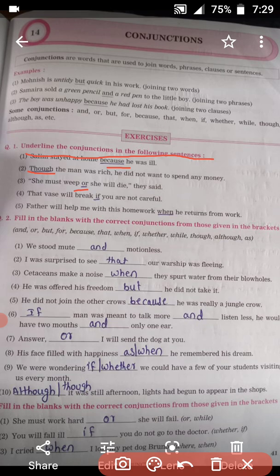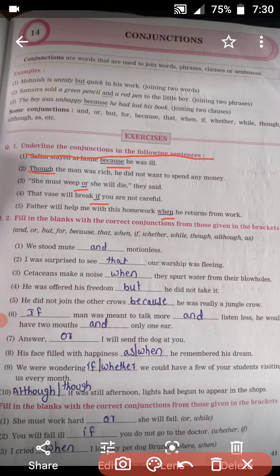Okay. That vase will break if you are not careful. If is a conjunction. Father will help me with this homework when he returns from work. When is the conjunction. Understood?